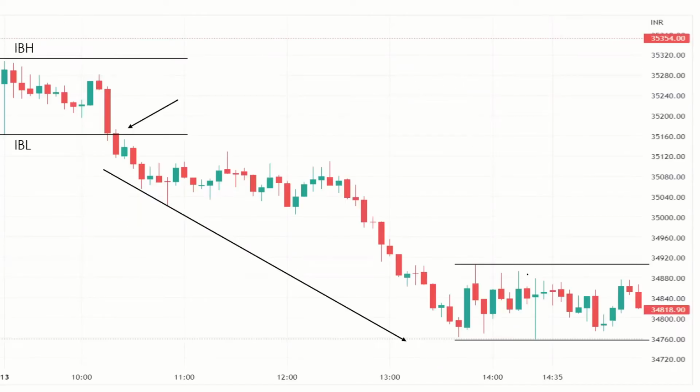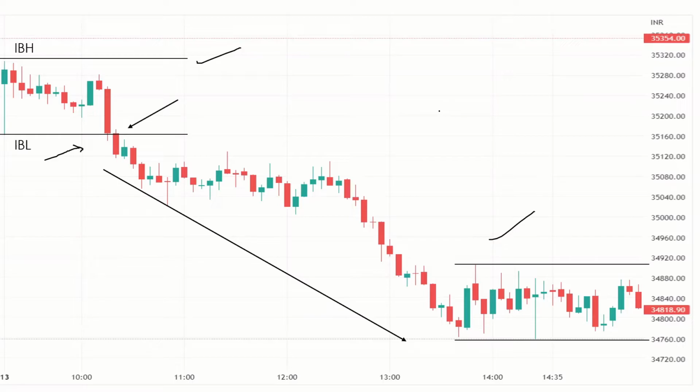Let's see it on a chart. Here, the market forms a narrow initial balance, breaks the low, and gives the move in the downside direction. Same thing happens in the upside direction as well. This type of day is called double distribution trend day. Why is it called double distribution trending day? Because there are two distributions. First is here and second is here. That's why it is called double distribution trending day.